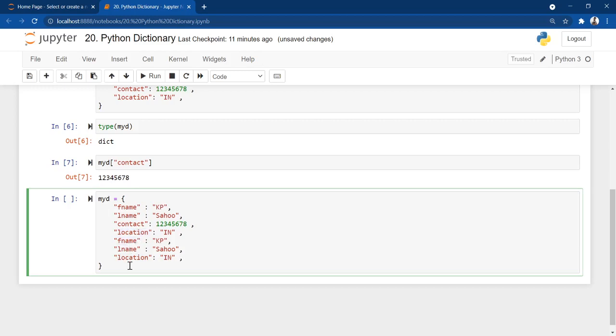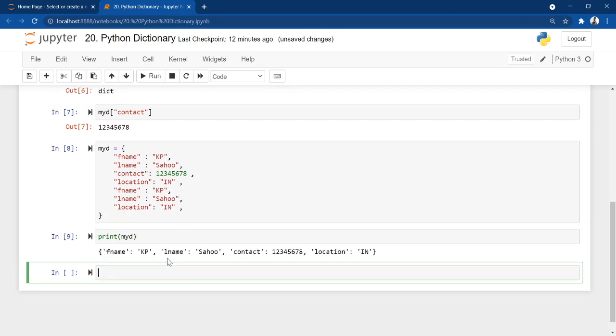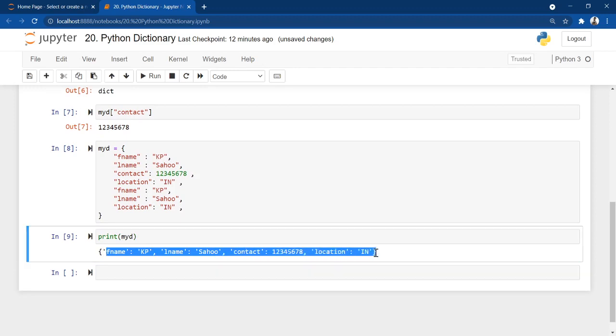Now I execute it and print myd. You can see the same thing, no changes, because it does not allow duplicate items.